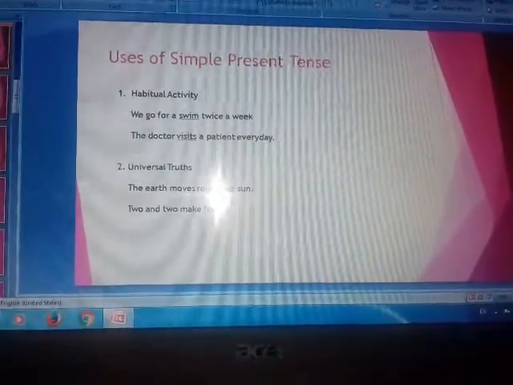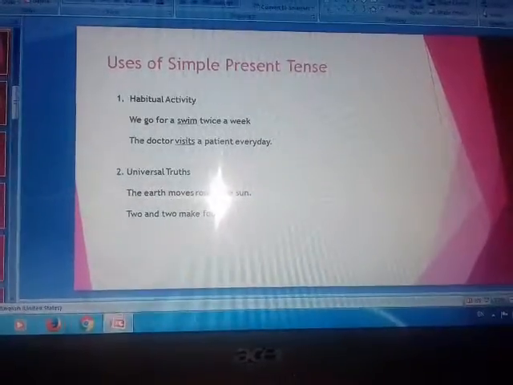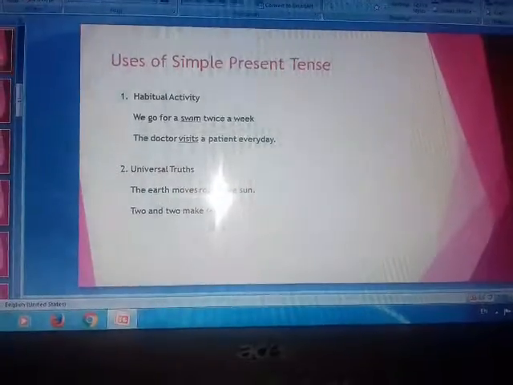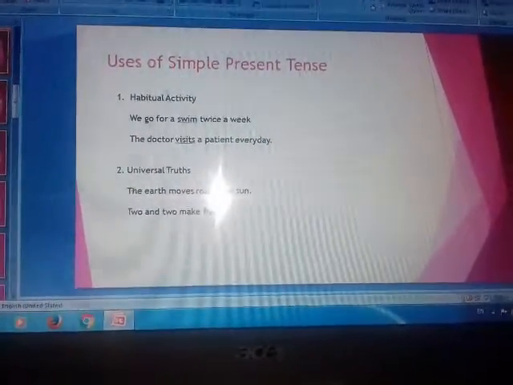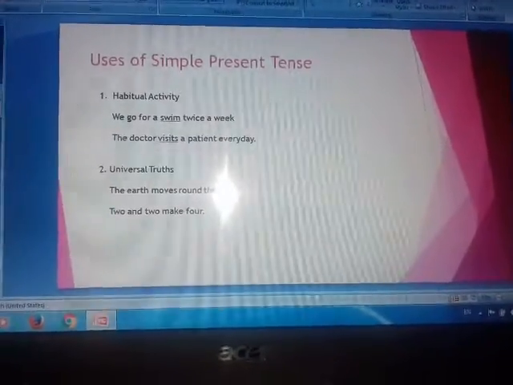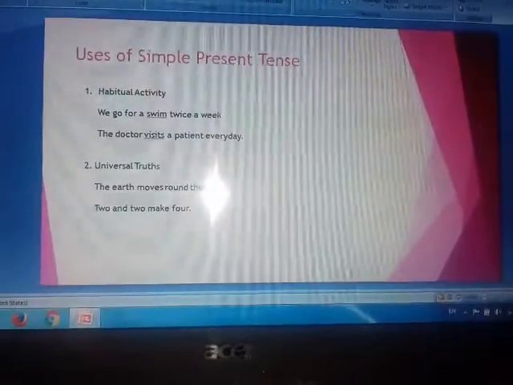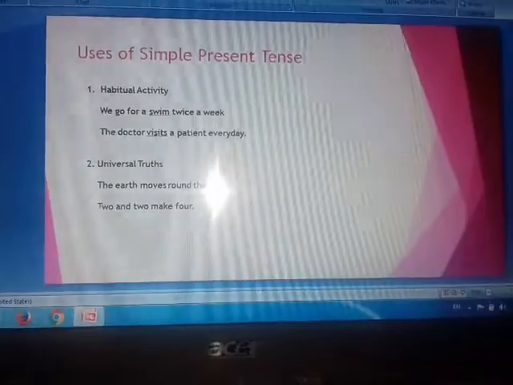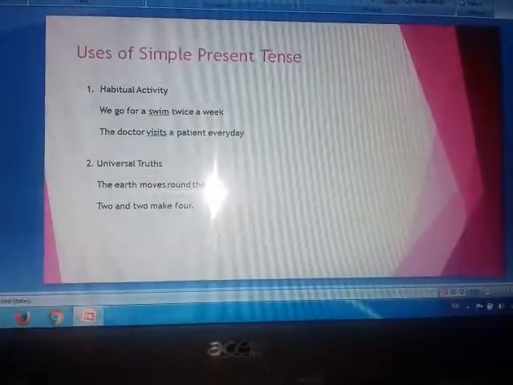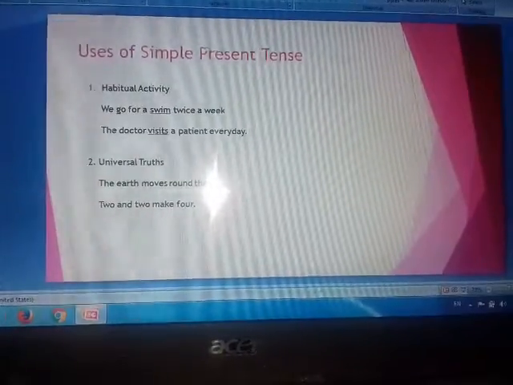Now next example. The doctor visits a patient every day. It is the duty of a doctor, so it is his habitual activity. He goes to visit, so he visits the patient every day.